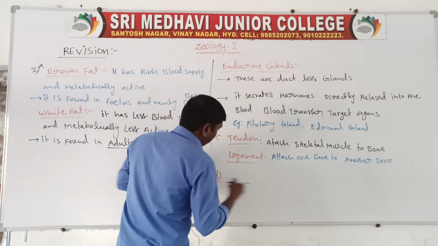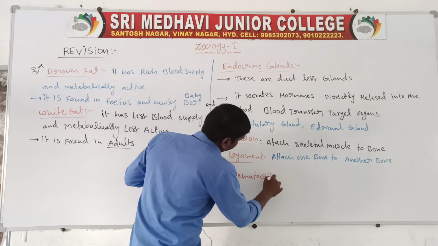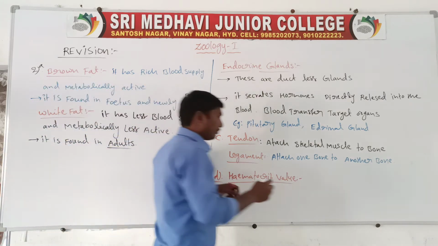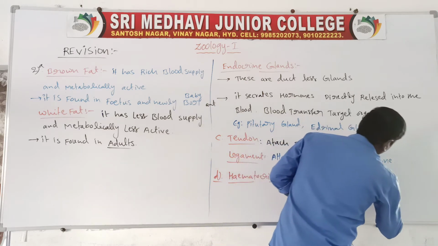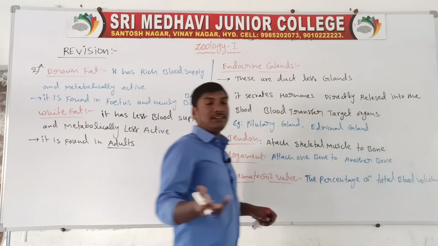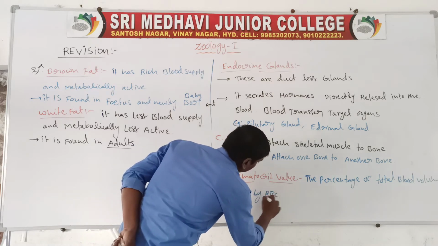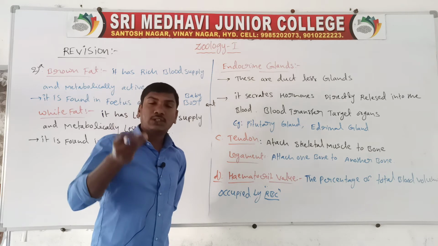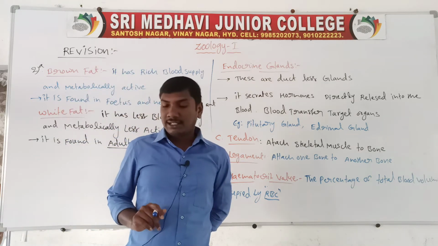The percentage of total blood volume occupied by RBC is called hematocrit value.